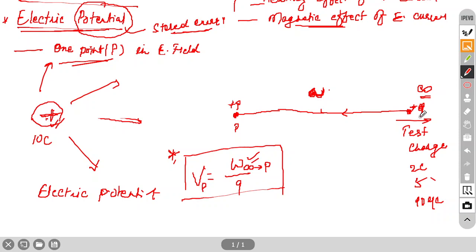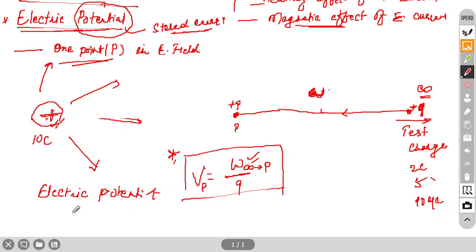If you move a unit charge, there is no need to divide by Q. Otherwise, if the test charge has any arbitrary value, then we have to divide by that charge, so work done per unit charge. So this is the definition.